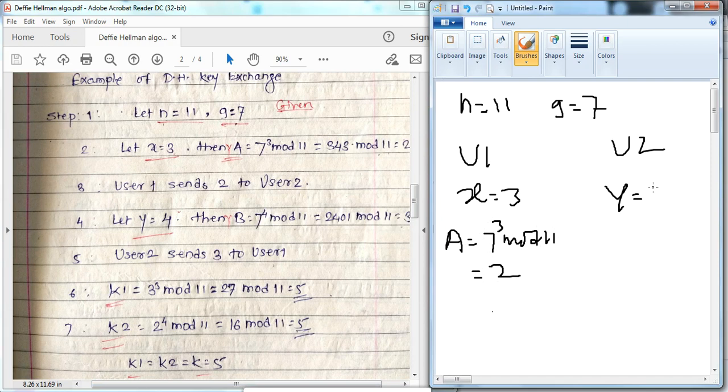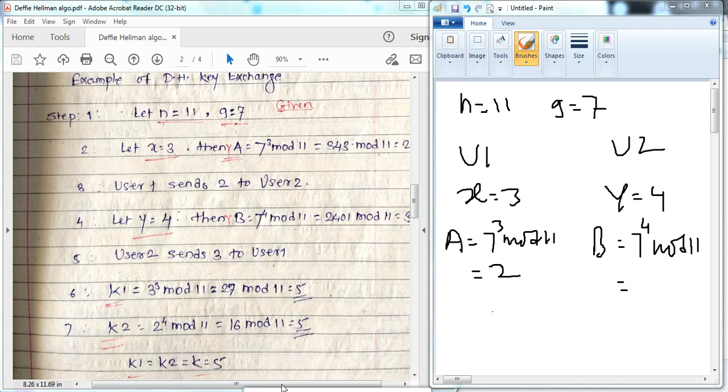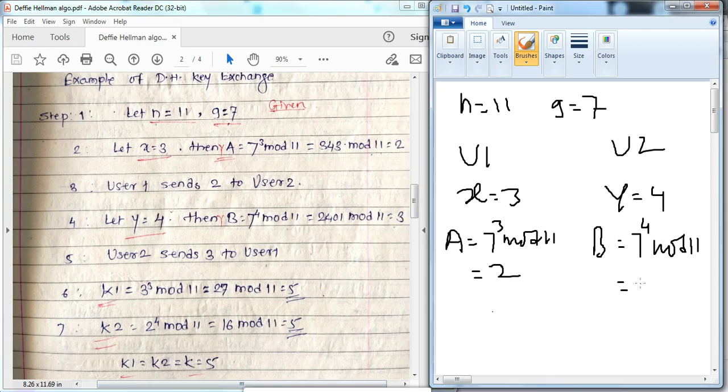Now y is 4. The second user selects y and calculates b. The formula for b is g raised to y mod 11, that is 7 raised to 4 mod 11, and the answer is 3, right? Now we have a and b. a is sent to the second user and b is sent to the first user.